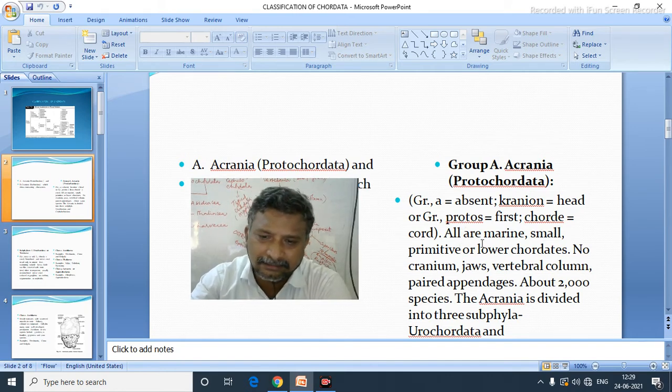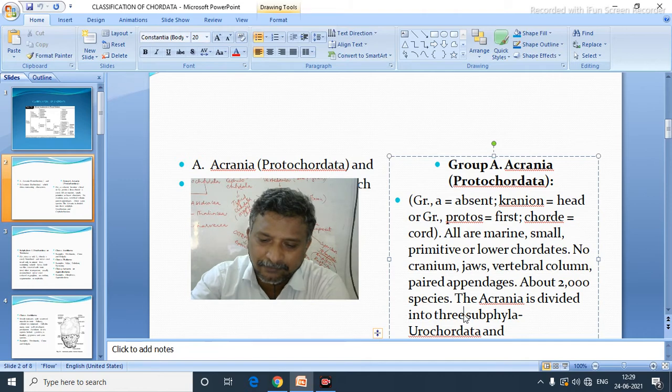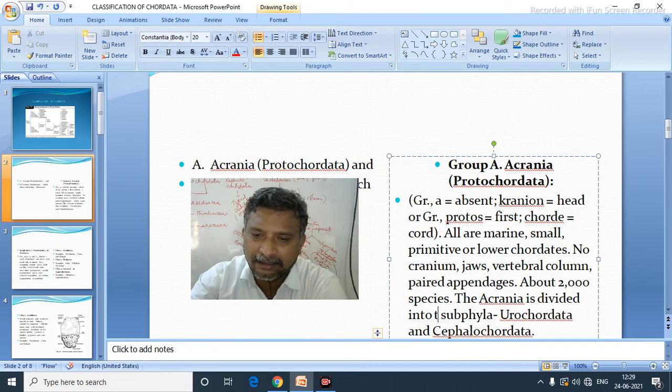So all are marine, small, primitive, lower chordates. No cranium, no jaws, no vertebral column, no paired appendages. Nearly about 2000 species are available in this. So the acrania is divided into two subphyla. Okay, two subphyla.